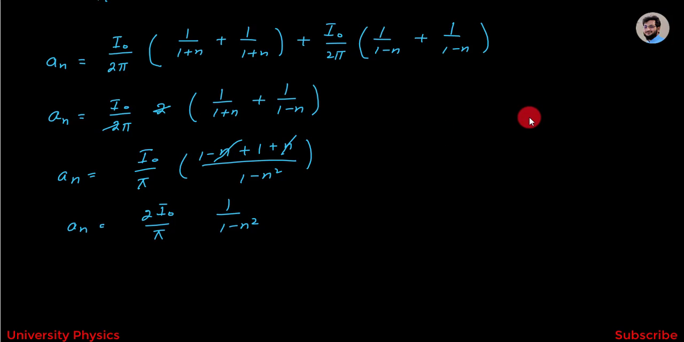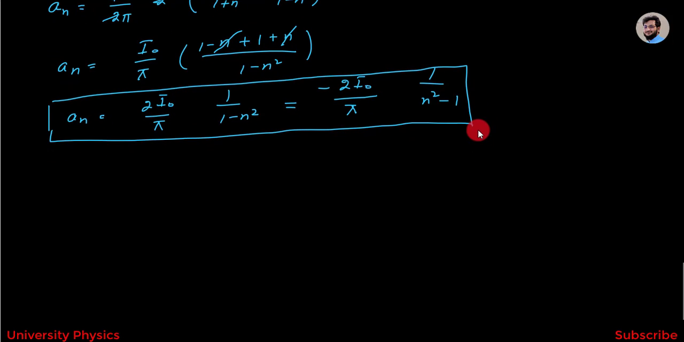This is the value of an, and this value can also be written as minus 2I naught divided by pi into 1 over n square minus 1. So this is the value of an.